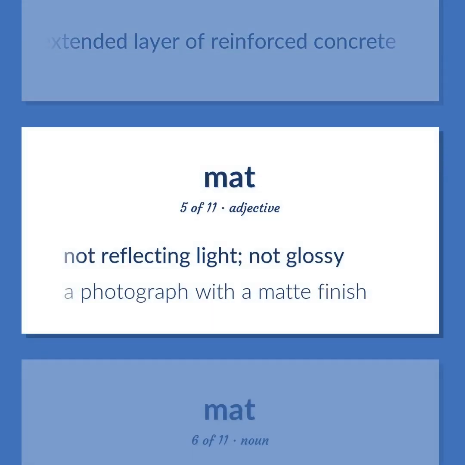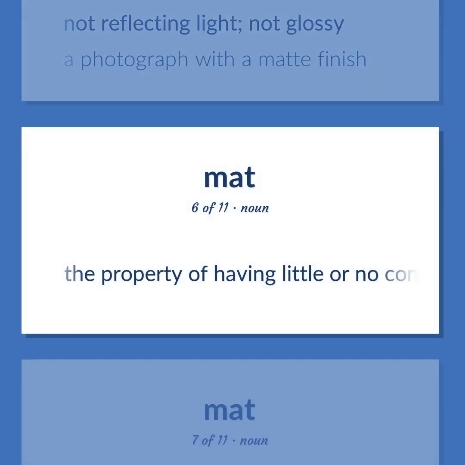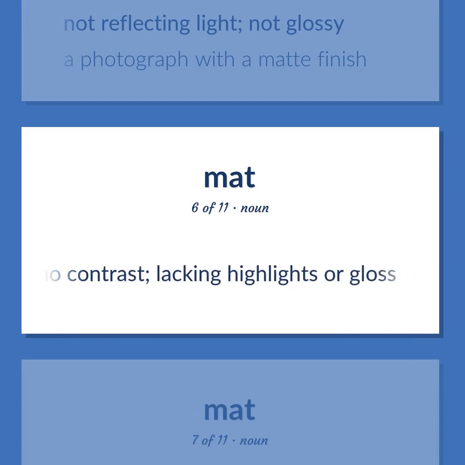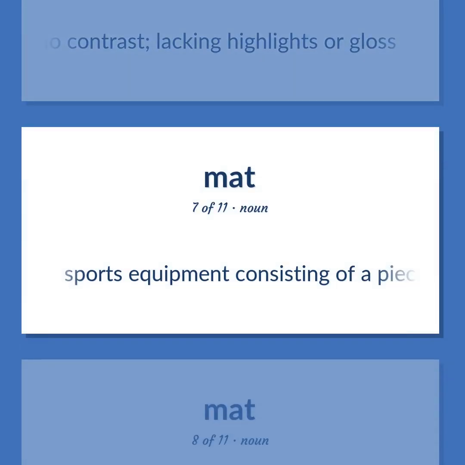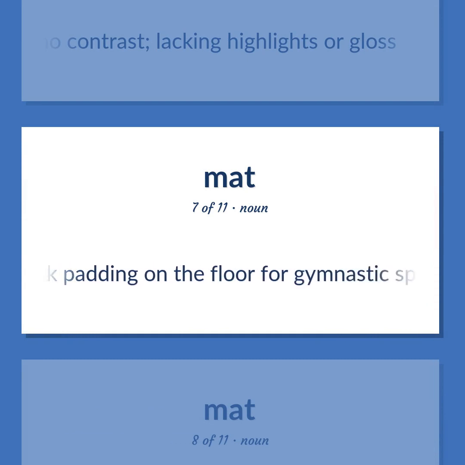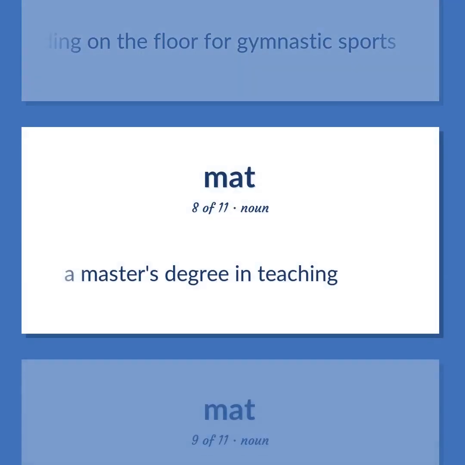Not reflecting light, not glossy. A photograph with a matte finish. The property of having little or no contrast, lacking highlights or gloss. Sports equipment consisting of a piece of thick padding on the floor for gymnastic sports. A master's degree in teaching.